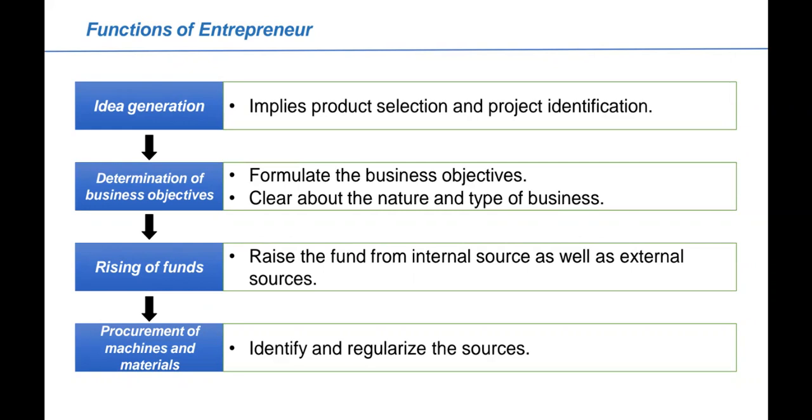How he is going to pay towards all those capital investments needs to be regularized. It should not be that once he does it, that will be for the rest of the business. No, how he is going to regularize the procurement of machines and materials, that is also a very important function of an entrepreneur.